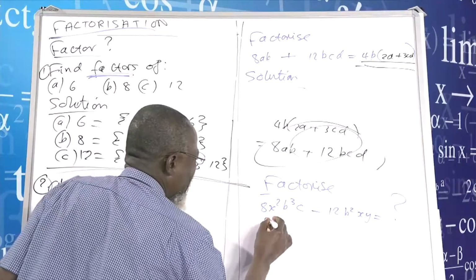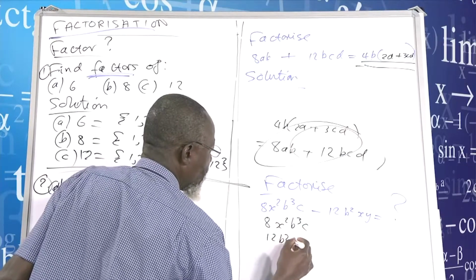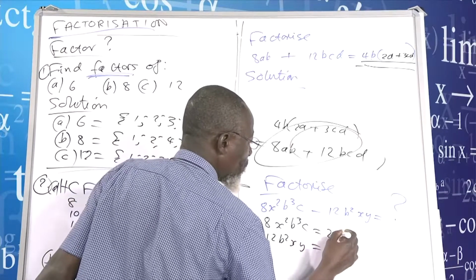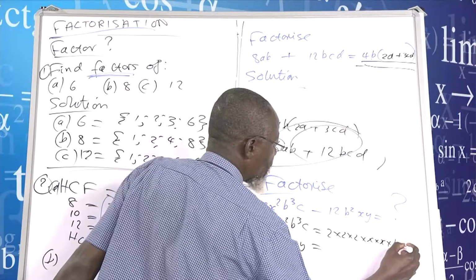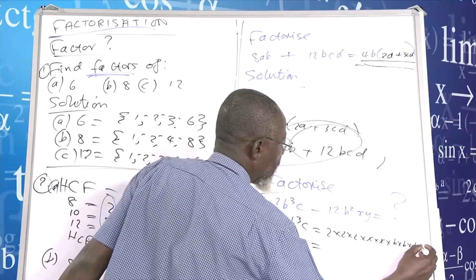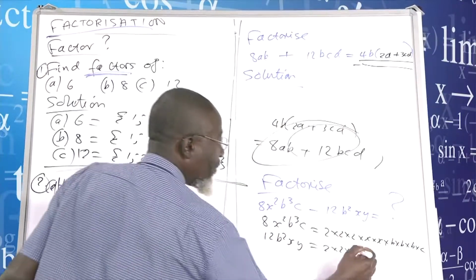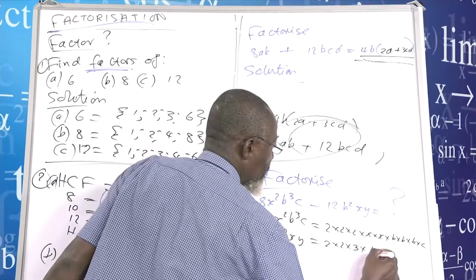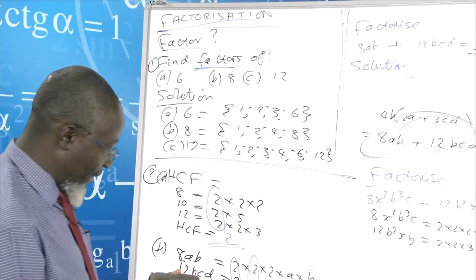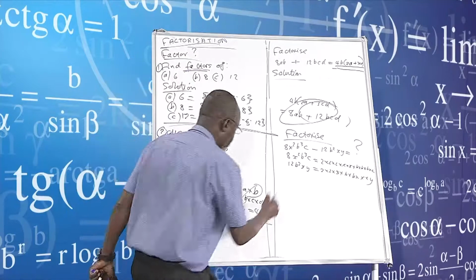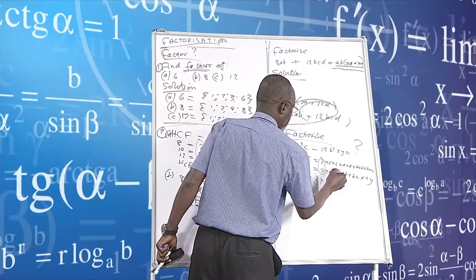The first thing, I have to find my HCF. 12b squared xy is equal to 2 times 2 times 3, and then b times b, and then times x, and then times y. Then the other term, 8x squared b cubed, is 2 times 2 times 2, and then x times x, and then b times b times b, and then times c. I'm factorizing, so I have to find the highest common factor first. So HCF is now equal to 2 multiplied by 2.